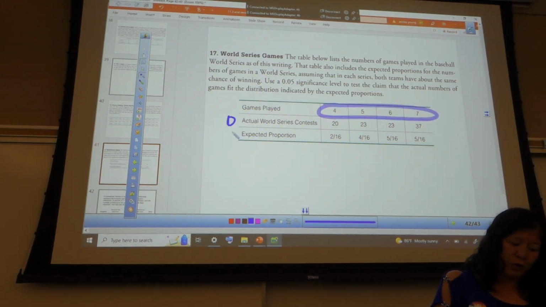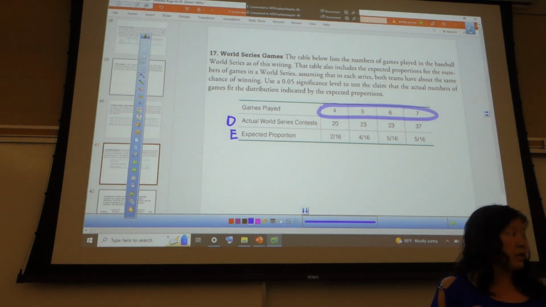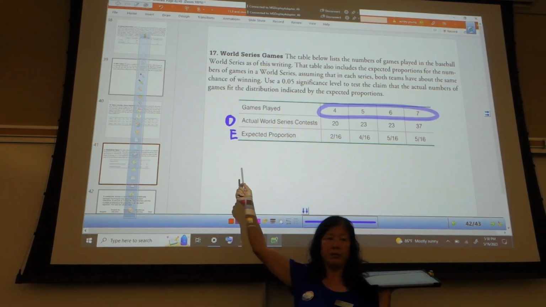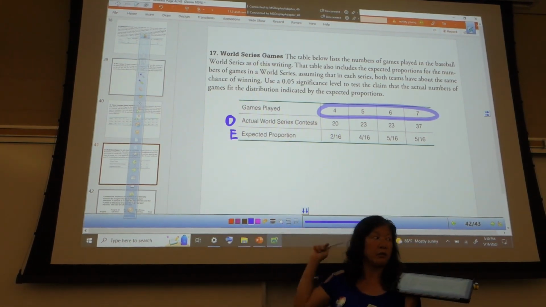These are my observed and my expected. Does that make sense? They're just disguised in fancy vocabulary. Exactly. So these are my observed values and my expected ones, which I'm going to have to calculate.